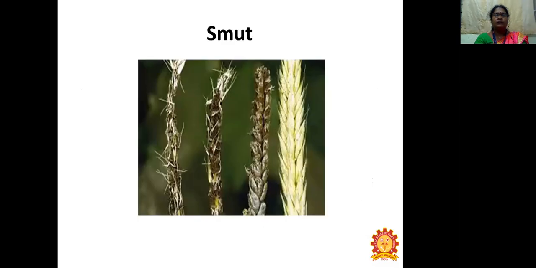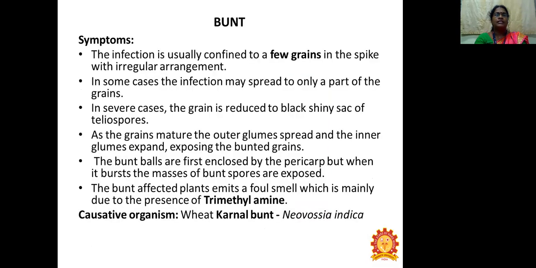So this last picture shows a healthy wheat plant, and the other three are infected by the smut disease. The next disease is bunt.